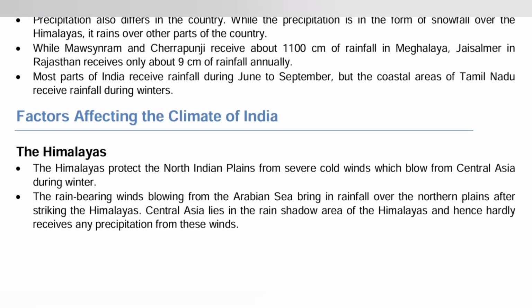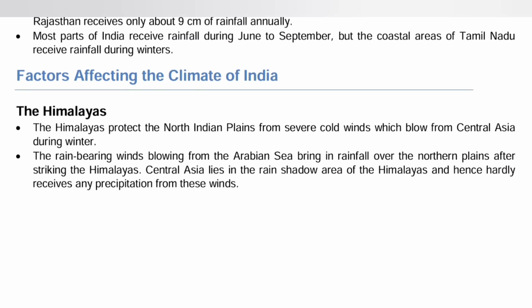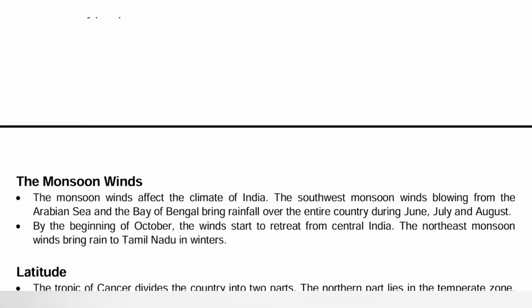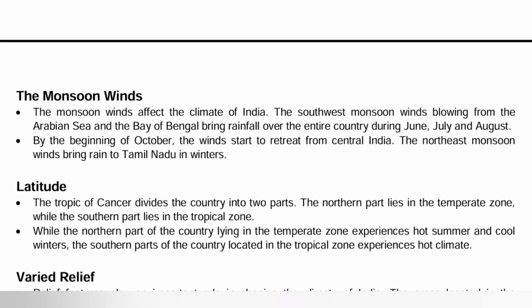The Himalayas, as I already told you, act as a border, so they do not allow cold winds from Siberia to enter India, and they do not allow the moisture-bearing winds to escape the country. Now, the monsoon winds. The monsoon winds affect the climate of India. The southwest monsoon winds blow from the Arabian Sea and Bay of Bengal over the country in the months of June, July, August, and by the beginning of October, the winds start retreating from central India. The northeast monsoon winds bring rain to Tamil Nadu in winters.